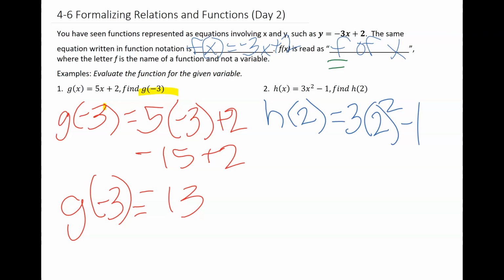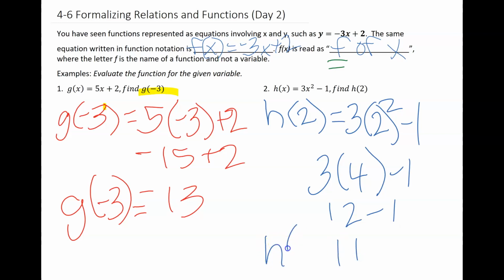Parentheses entails that we've got more than one number in the parentheses along with some sort of operation between them. Here, though, I do see an exponent, 2 squared, and 2 squared is 4. And 3 times 4 is 12, and 12 minus 1 is 11. So my final answer looks like this.